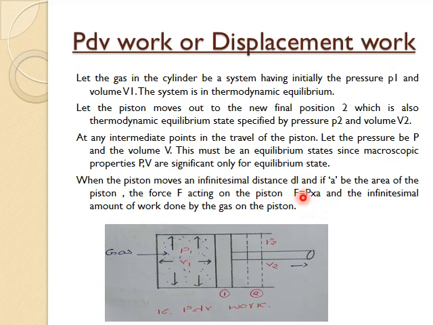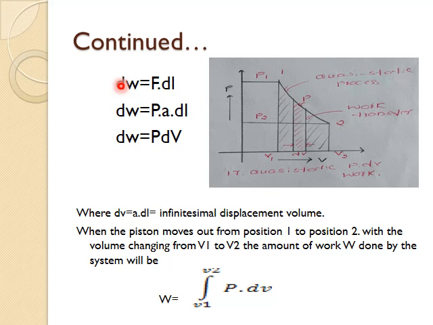We know the basic formula, pressure equal to force by area, and hence force equal to pressure into area. The infinitesimal amount of work done by the gas on the piston, when the piston has moved from position 1 through a very small distance dl, is dw, a very small work, which is force into displacement.